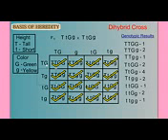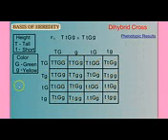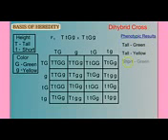Now let's look at the phenotypic results. First, we need to write down all the possible phenotypes. We can have tall and green, and tall and yellow, short and green, and short and yellow. Again, I count and mark off what I find in each box.